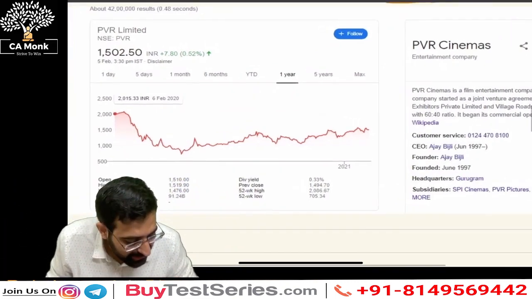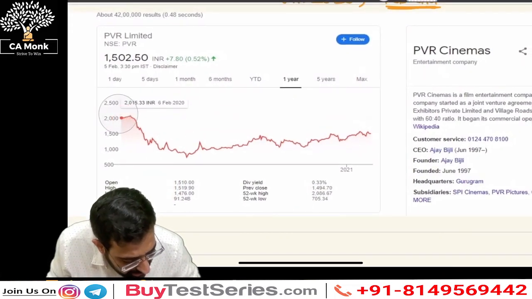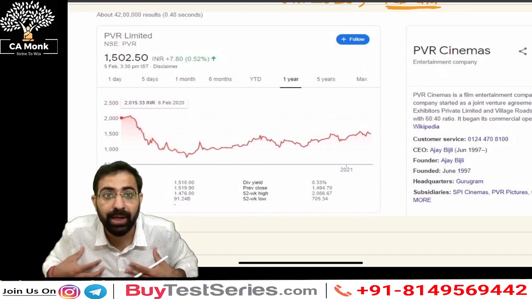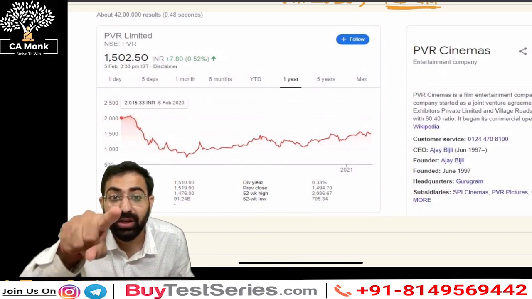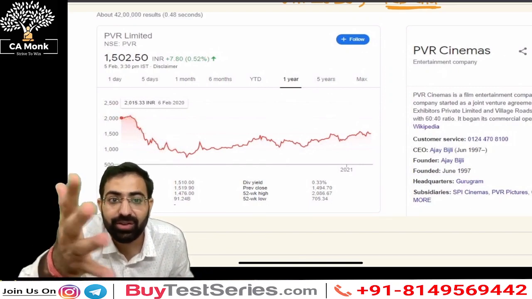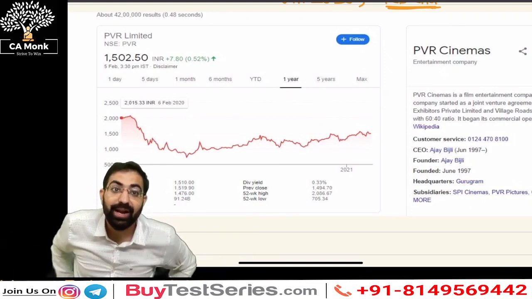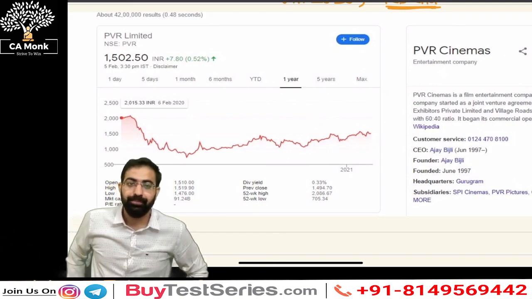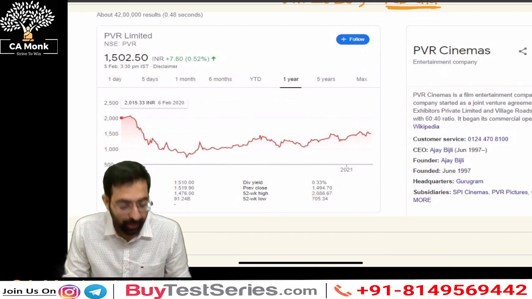As and when I see the graph of PVR, the share price of PVR was 2,000 bucks. As and when people came to know COVID is coming, what happened? People started selling off the shares of PVR because they knew PVR is not going to give them money. People are not going to go watch movies, and hence, for things which are not in demand, people started selling off the shares of PVR, right?